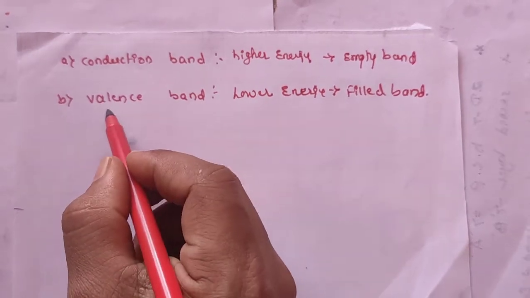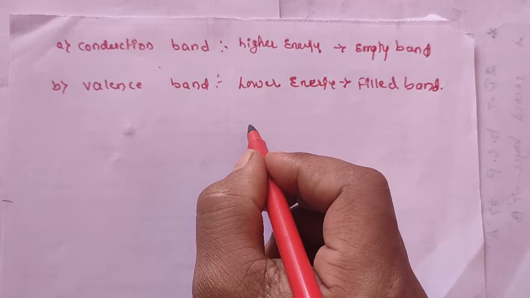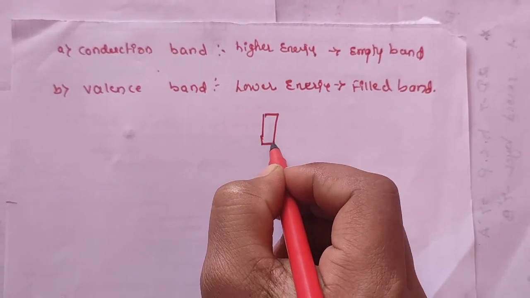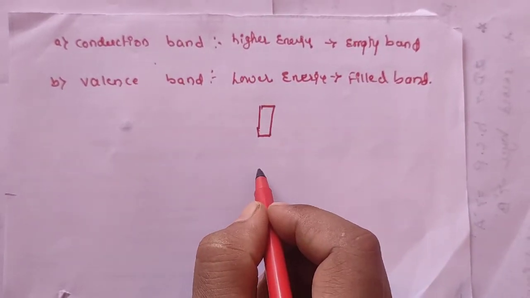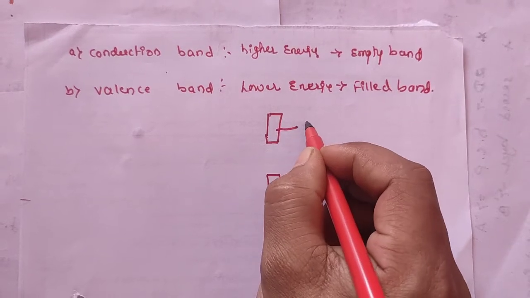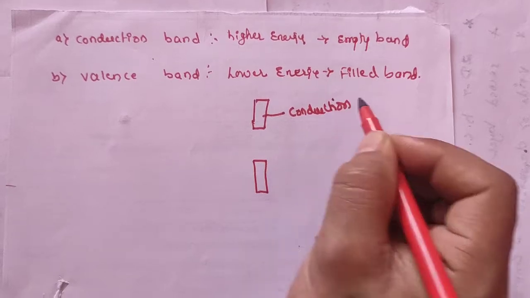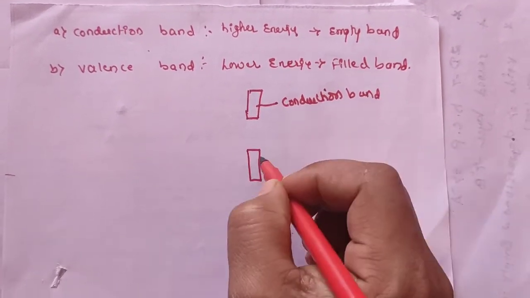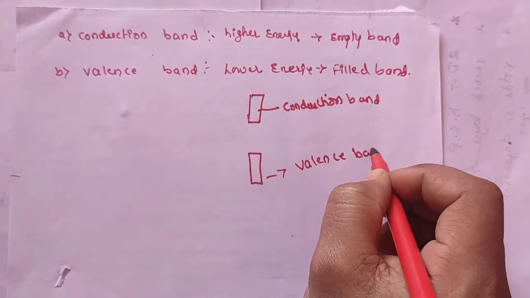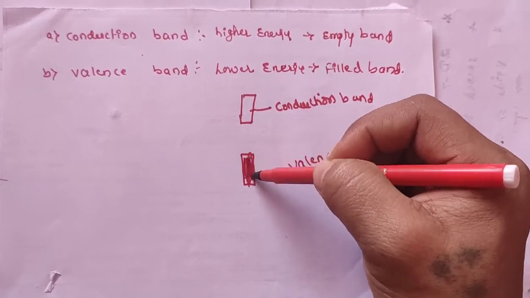The gap between the conduction band and the valence band can be represented diagrammatically. These two bands are present: this is represented as the conduction band, and the lower energy one is called the valence band. This valence band must be filled.